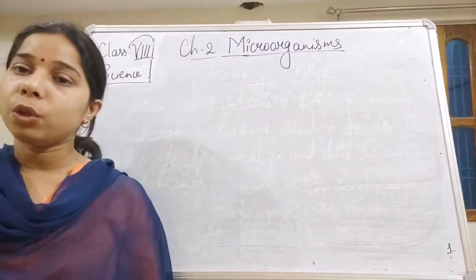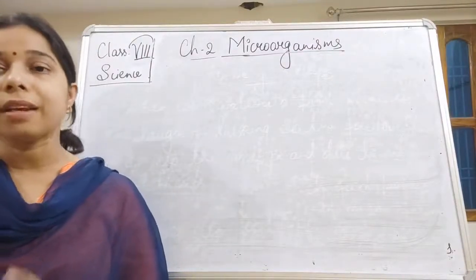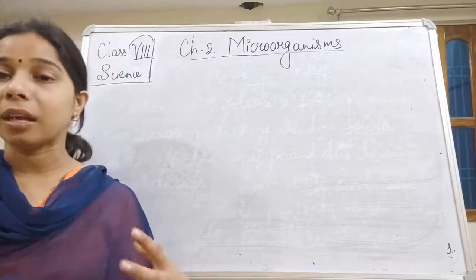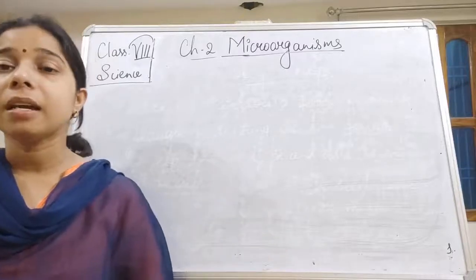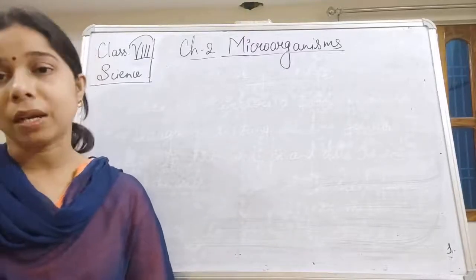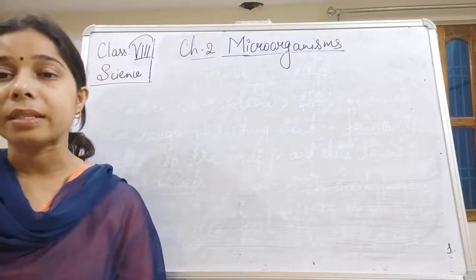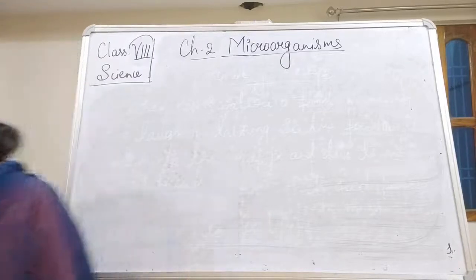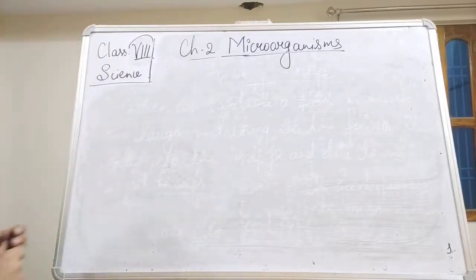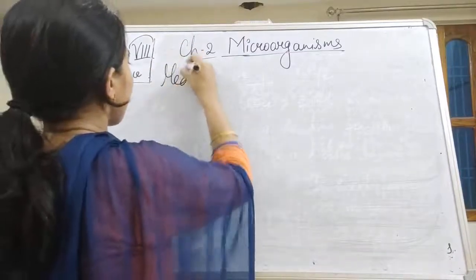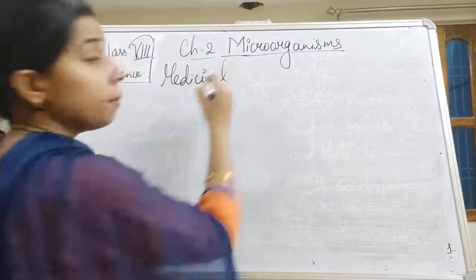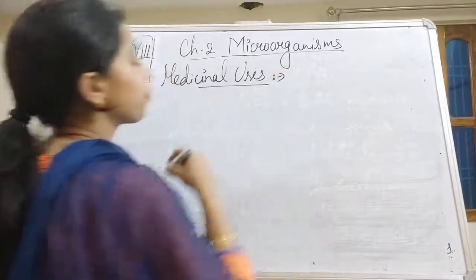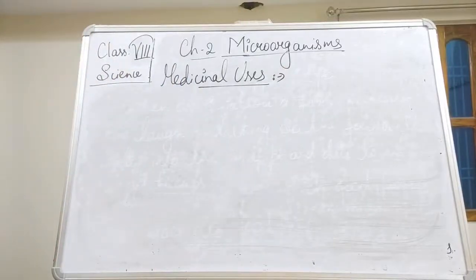Now moving on to the next one. We have seen how microorganisms benefit a person by being used for commercial purposes. Now let us see how microorganisms are also used in making antibiotics. So, medicinal uses of microorganisms.